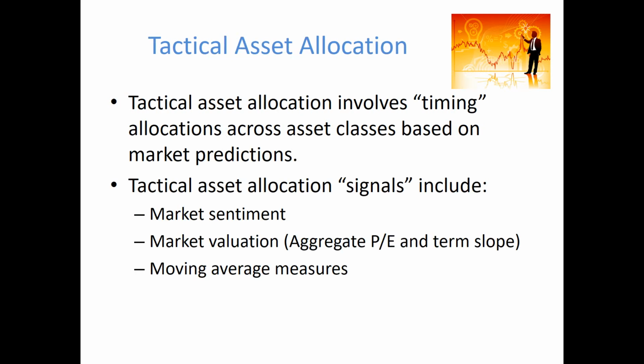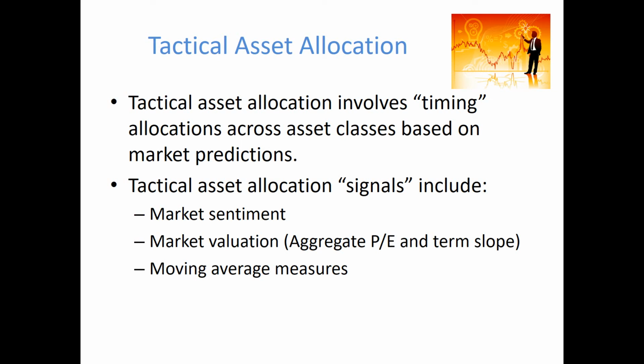So tactical asset allocation involves timing the market in order to shift the asset allocation across asset classes. For example, this would be making predictions about the future performances of the economy and financial markets. If an investor thought that things were going to be quite prosperous in the future, they would dynamically allocate a large proportion of their wealth towards higher risk asset classes such as equities. Whereas if there was a forecast that the economy and financial markets were going to perform poorly, then they would dynamically allocate away from risky assets and invest into very low risk or risk-free asset classes.